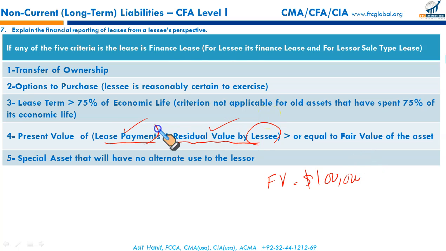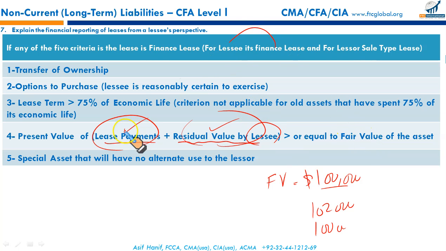If we discount all these future payments and the residual value guaranteed by the lessee, and the present value is greater than or equal to $100,000, then such a lease will also be called a finance lease.